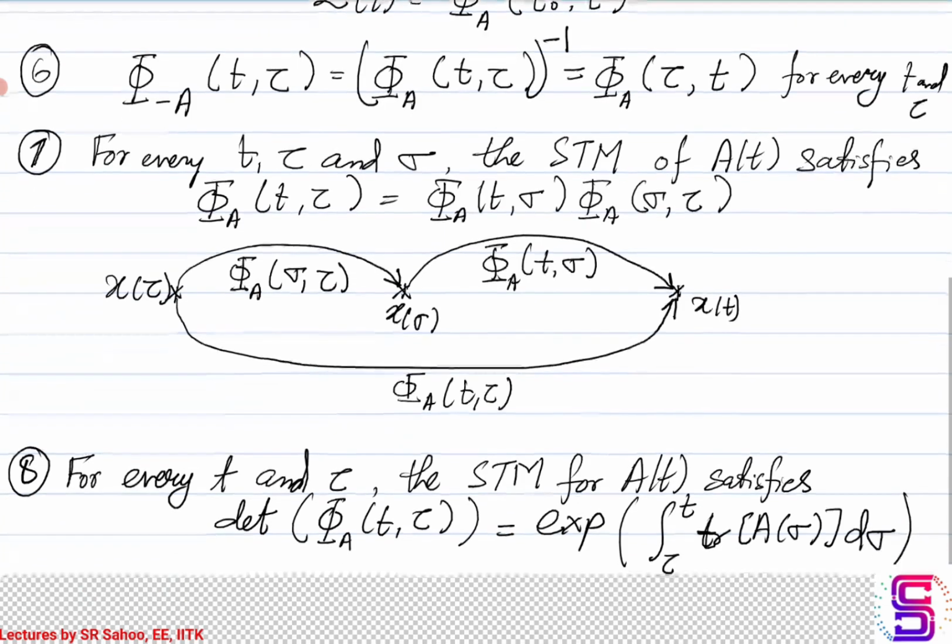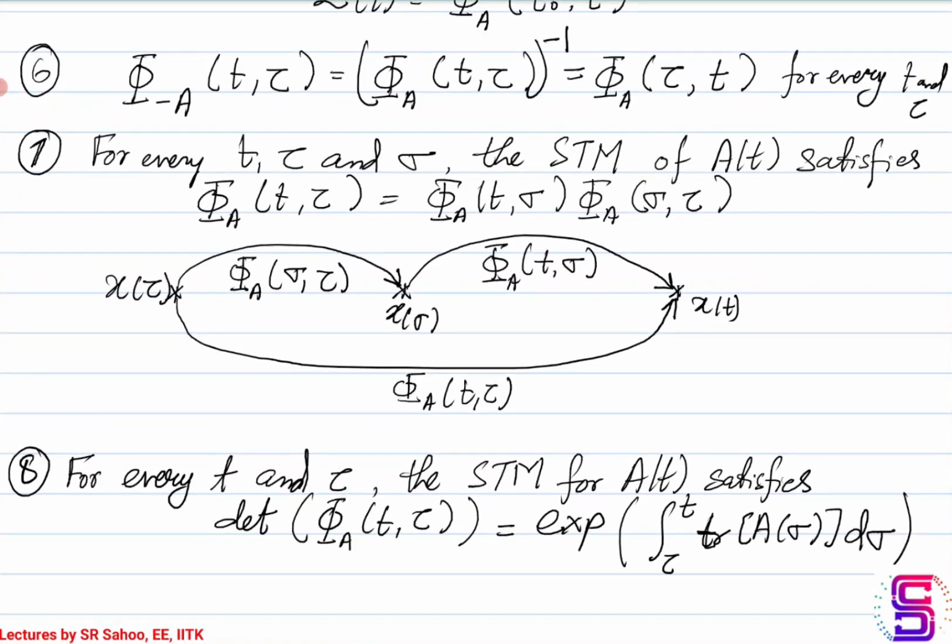Okay, what this is trying to say is phi A t comma tau acting on x of tau is the same as phi A t comma sigma multiplied on x of sigma.